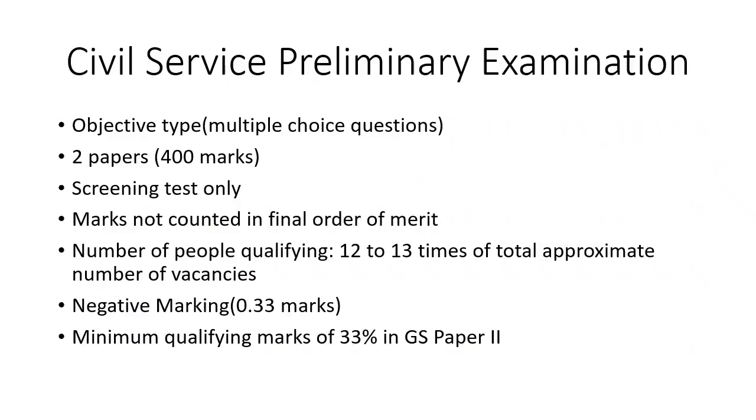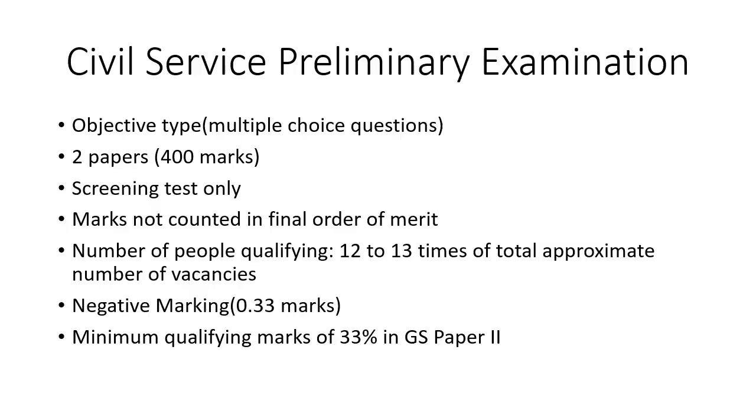Coming to the Civil Services Preliminary Examination, it is an objective test which has multiple choice questions. It carries two papers with 400 marks. It is a screening test only, and the marks scored in the preliminary examination are not counted in the final order of merit. The number of people qualifying the examination is 12 to 13 times the total approximate number of vacancies.